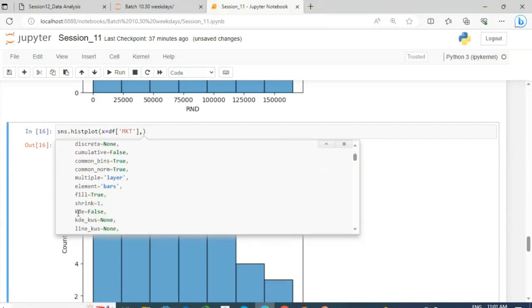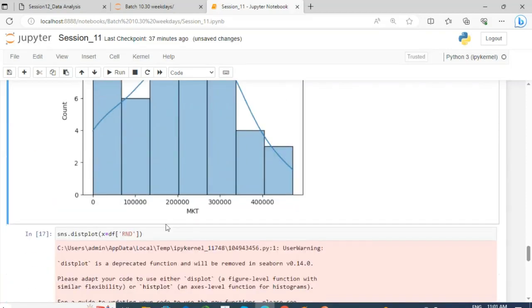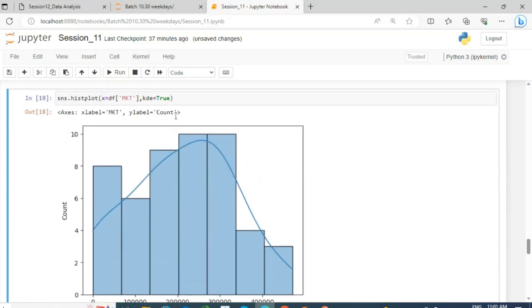Yes, the KDE option is also there in the histogram. If you see here, kde equal to True, you also get the curve in this data. So if you want the curve, you can get it in the histogram also. So this is basic.